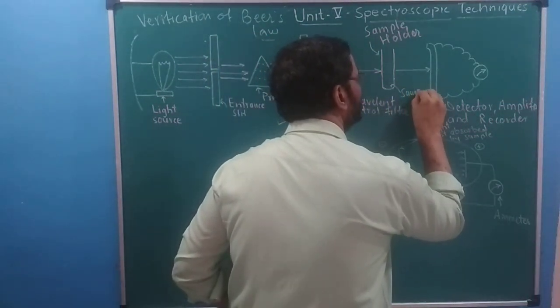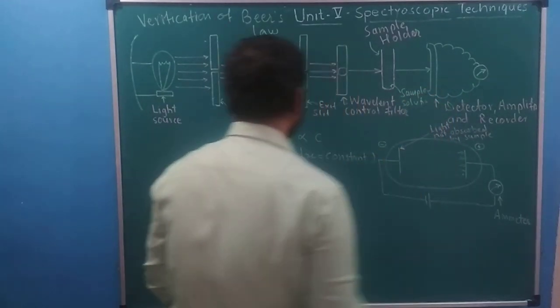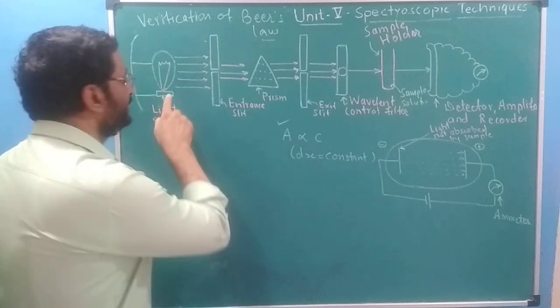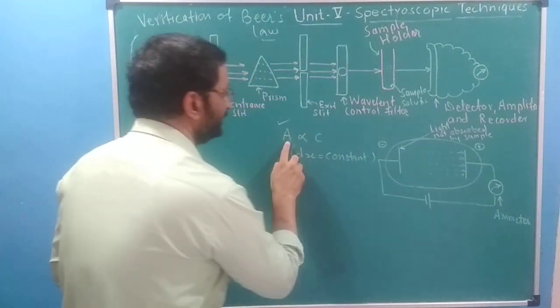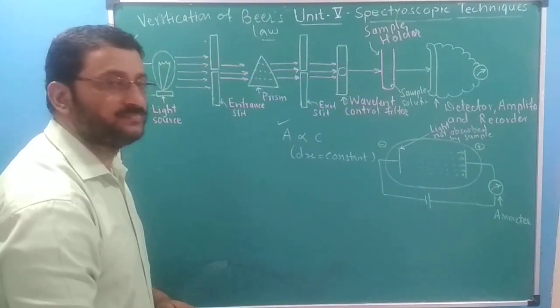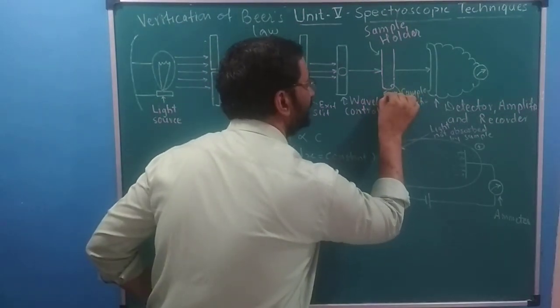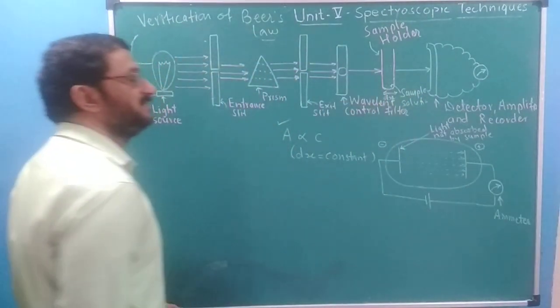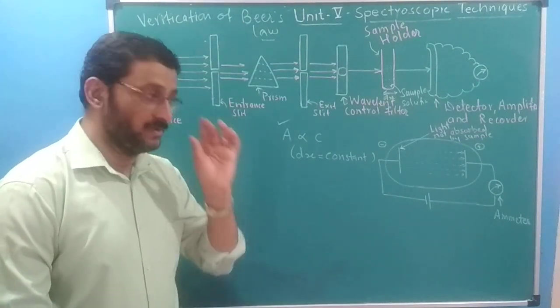So absorbance of this light by the sample solution is directly proportional to the concentration of the solution when the thickness, suppose dx is the thickness of this medium, this sample holder, is kept constant. This law we have to verify.